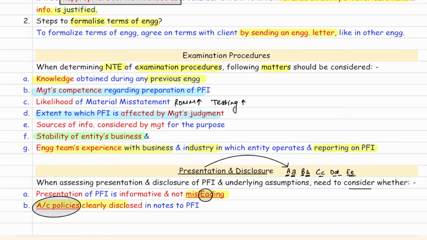See what are the points. Nature, timing and extent of examination procedure depends on certain matters. First of all, engagement team: knowledge gained in previous engagement, and experience with such type of business, industry and reporting on PFI. Then management's competence and management's judgment, and the stability of business. Other 2 points you can just take a read. For example, likelihood of material misstatement. If you feel the risk of material misstatement is high, you will have to do more testing, and you also need to consider the source of information.